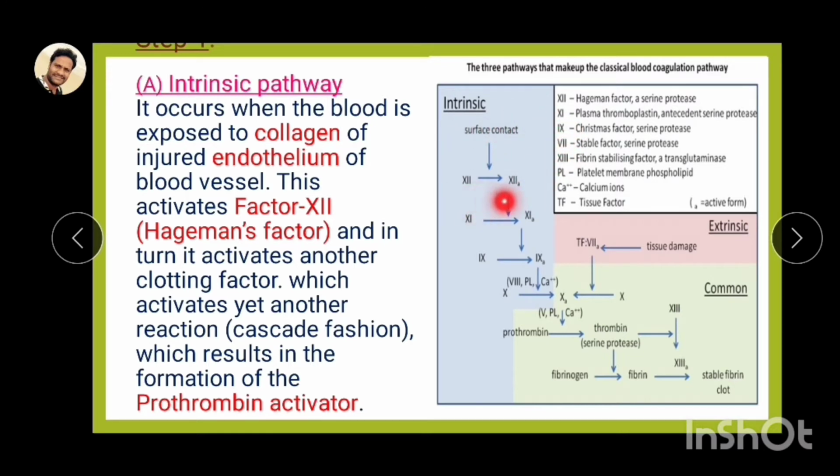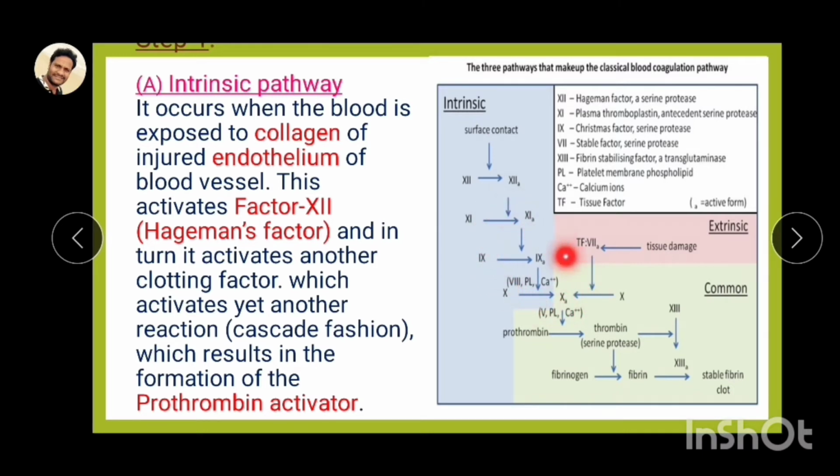The 12th factor, Hageman factor, activates the 11th factor, plasma thromboplastin antecedent. After that it activates the ninth factor, plasma thromboplastin component, also called Christmas factor. The ninth factor activates the 10th factor, Stuart-Prower factor.